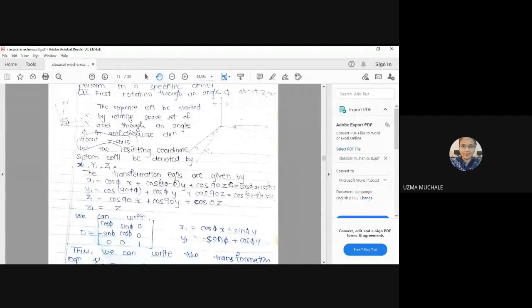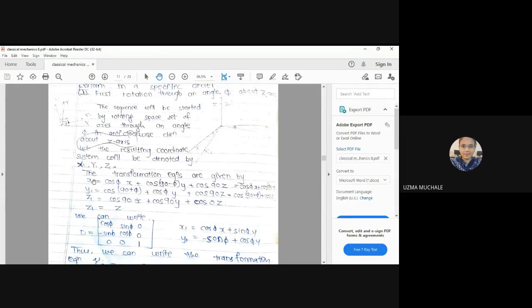Whenever you are going to write this transformation equation, simply keep in mind that the angle between x1, y1, z1 will be fixed. The angle is 90 degrees. And the angle between x, y, z will also be fixed. The angle between x, y, z is 90 degrees.